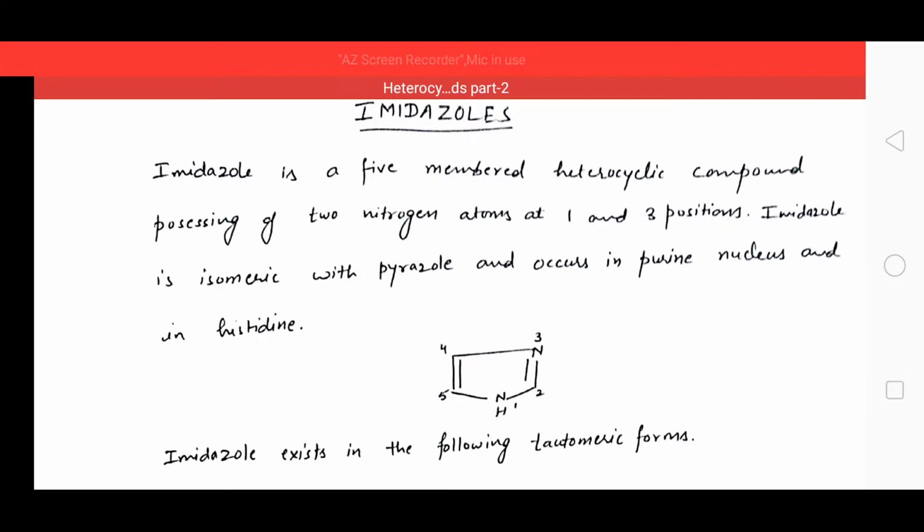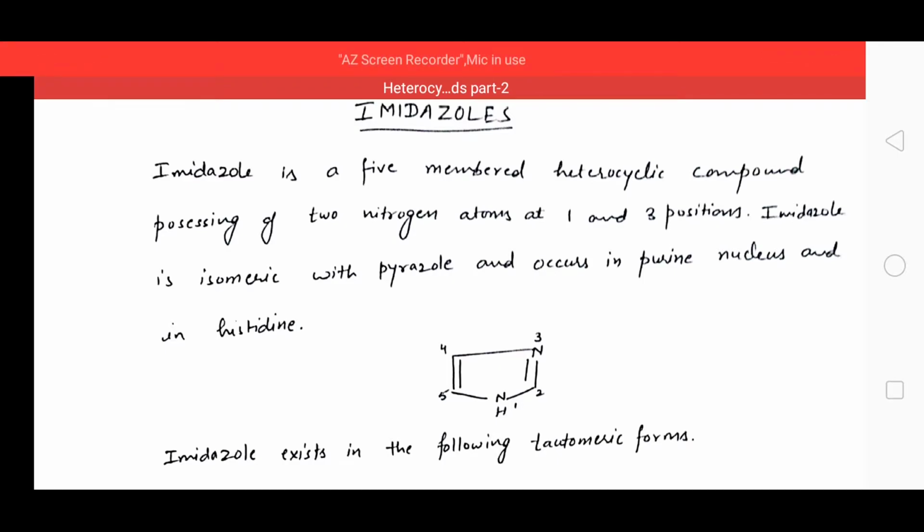Today we will discuss a new heterocyclic ring, that is imidazole. Imidazole is a five-membered heterocyclic ring possessing two nitrogen atoms at 1 and 3 positions. It is isomeric with pyrazole and occurs in the purine nucleus as well as in histidine. As you can see in this structure, at 1 and 3 positions, the imidazole ring contains nitrogen.